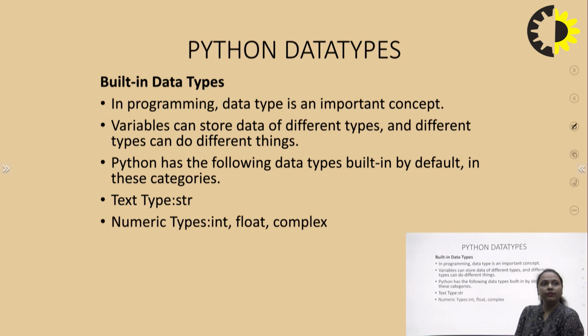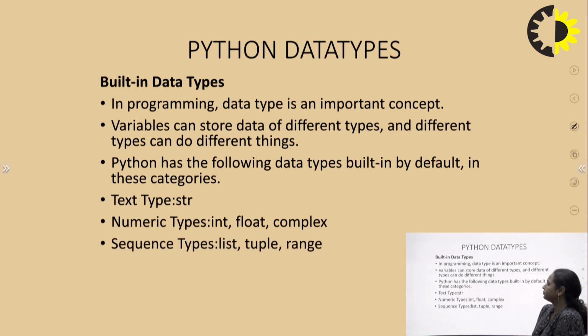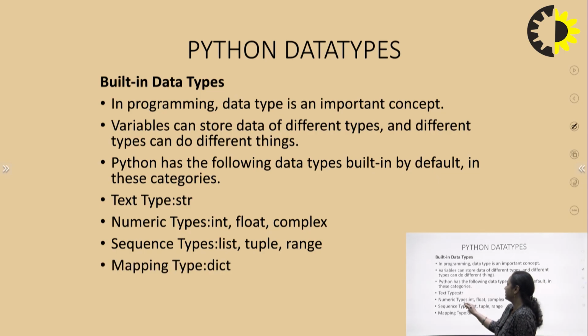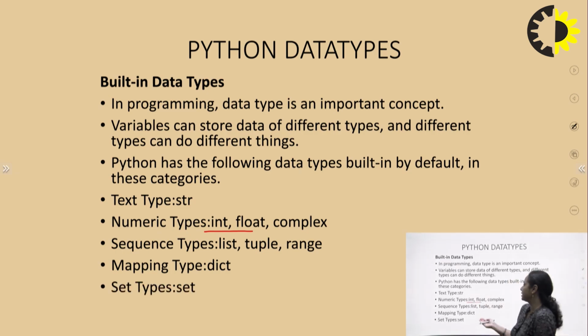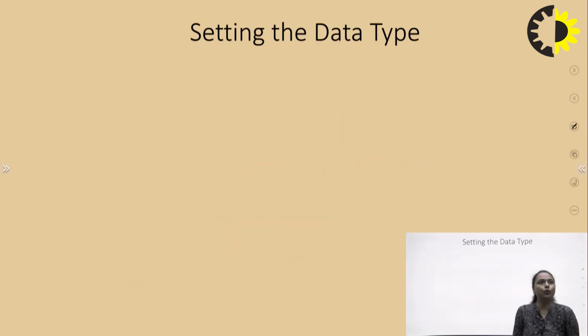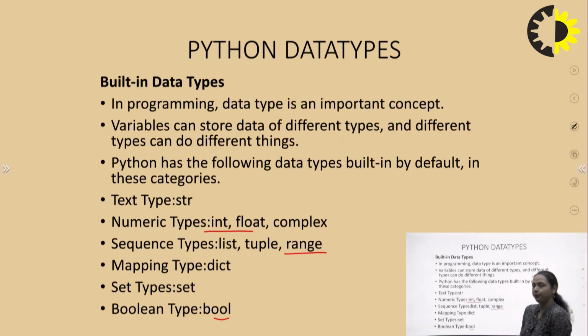So in Python, we have an enormous number of data types. Some of those are text type, which is generally represented by a string; numeric types, that is int, float, and complex; sequence types, that is list, tuple, range; mapping type, that is dictionary; set type, that is set; and boolean type, that is bool. So we have various kinds of data available in Python, and by default the data type which is supported by Python is the string.